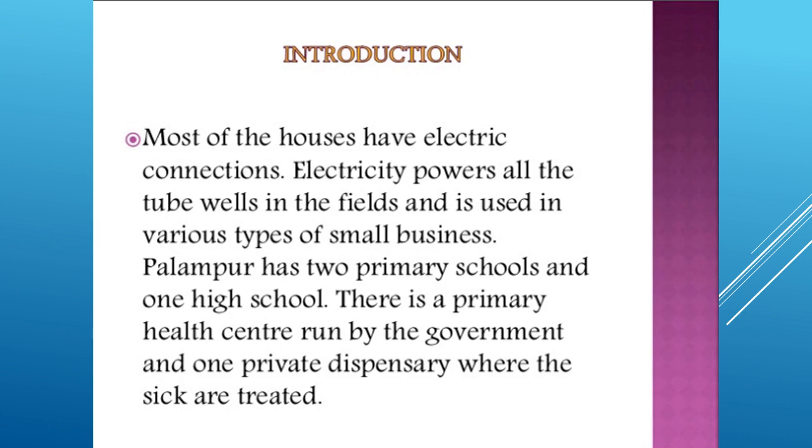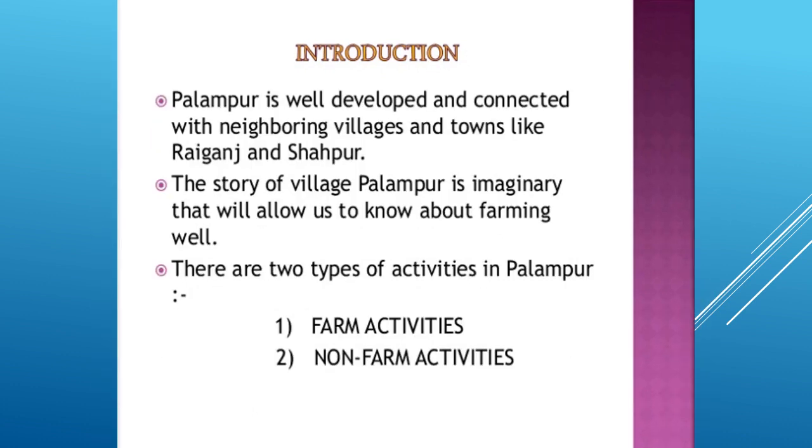These are all the features of village Palampur. Palampur is well developed and connected with the neighboring villages and towns like Raiganj and Shahpur.